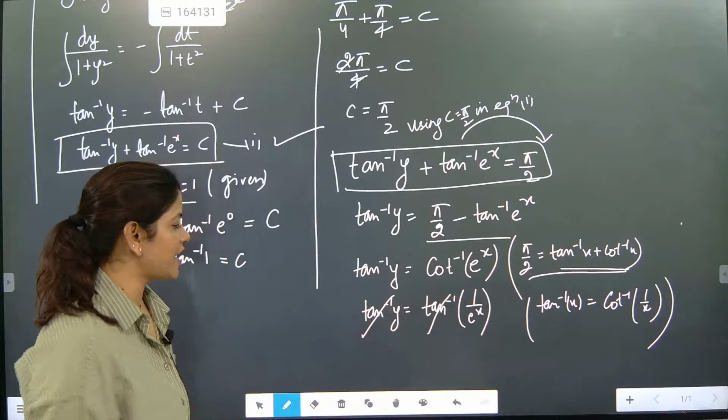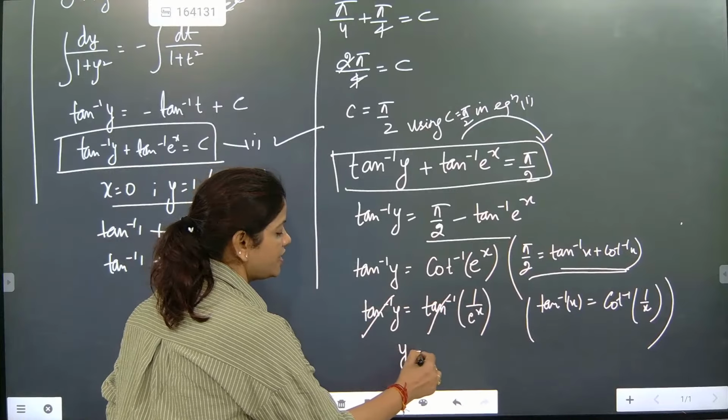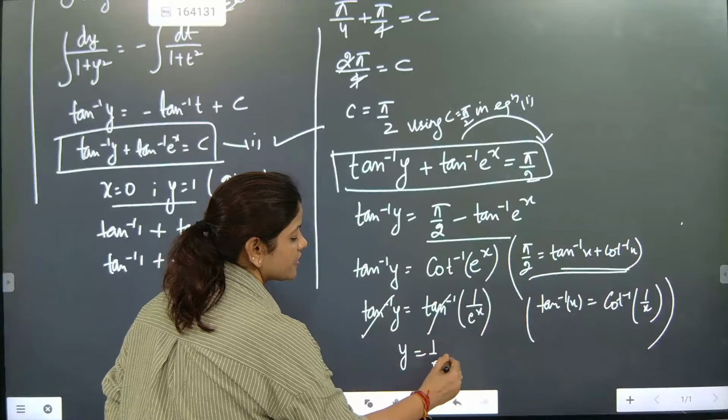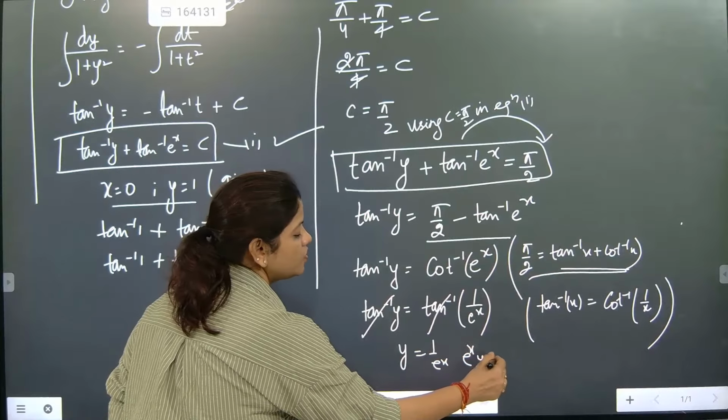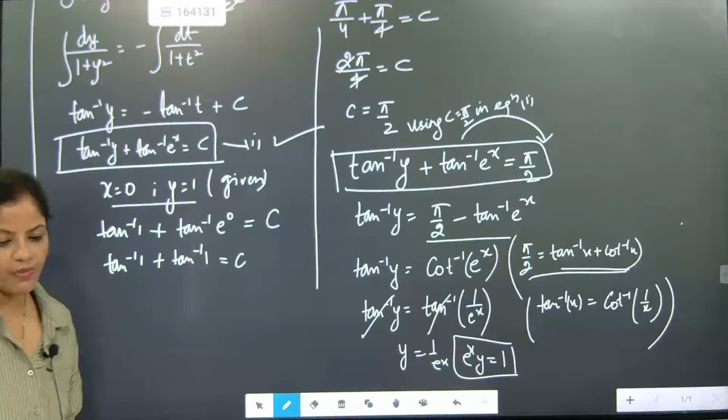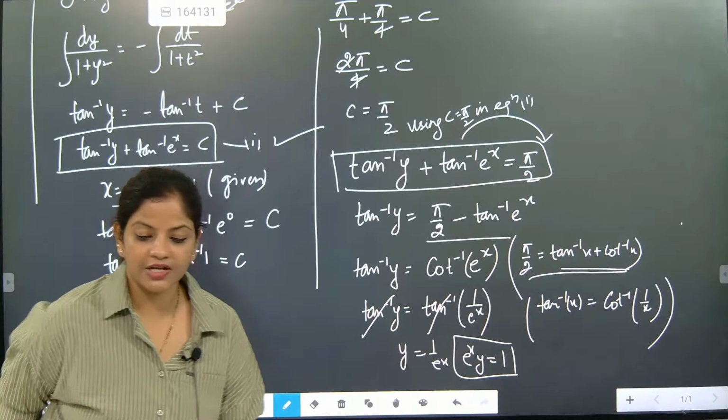This and this will get cancelled. Now it is coming y is equal to e to the power x. So we can directly say e to the power x into y is equal to 1. So this is the final answer. E to the power x, yes, y is equal to 1 by e to the power x.